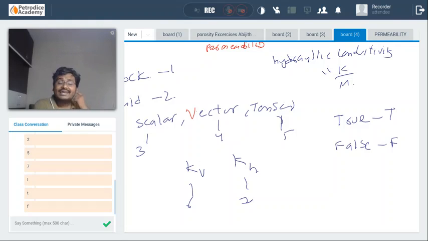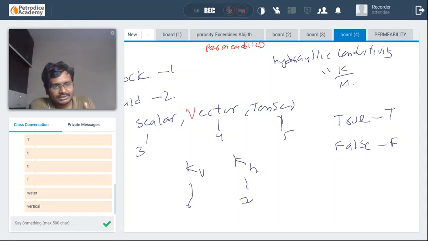Next is, guys, the experiment conducted by Henry Darcy is by which type of fluid? Oil, water or gas? Water, good. And the sand system is placed in vertical, horizontal or inclined direction. In which particular angle is the sand system placed? It is in the vertical one. Good, good, good.